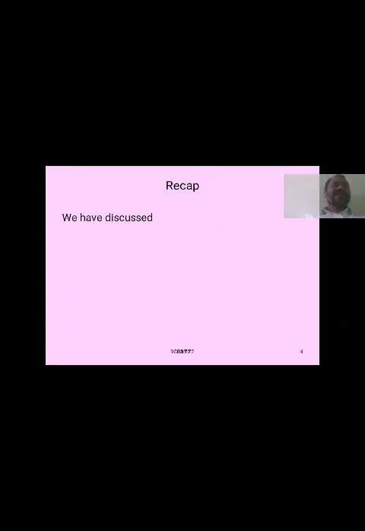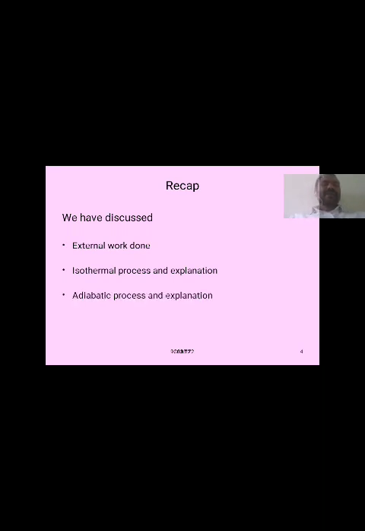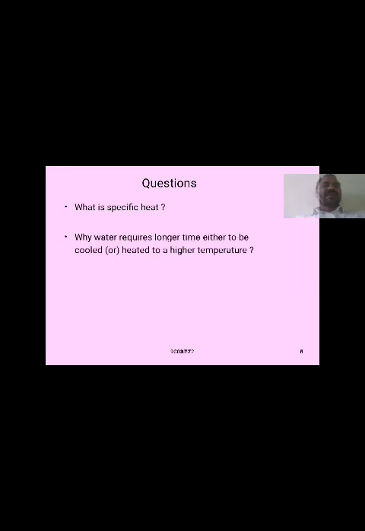In the previous class we discussed external work done, internal energy, the isothermal process and explanation, the adiabatic process and explanation, and also the first law of thermodynamics and its applications. According to the first law of thermodynamics, the quantity of heat supplied to the system is equal to the algebraic sum of the increase in internal energy and the external work done by the system. And today we are going to discuss what specific heat is.